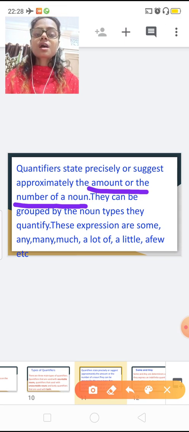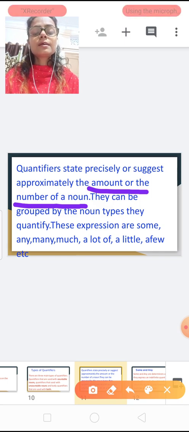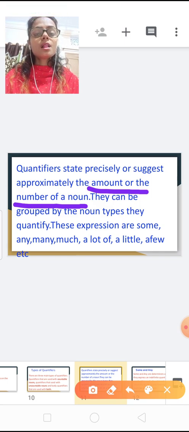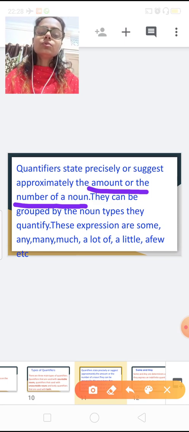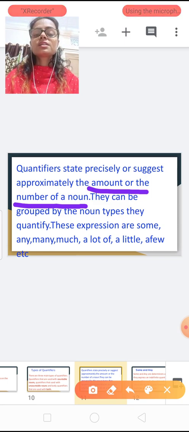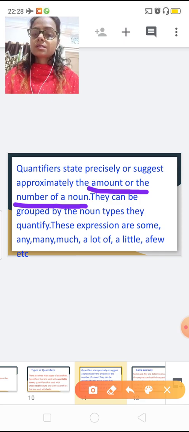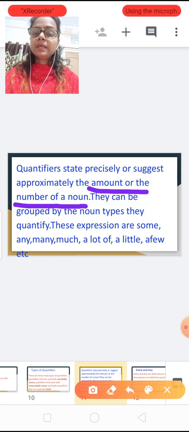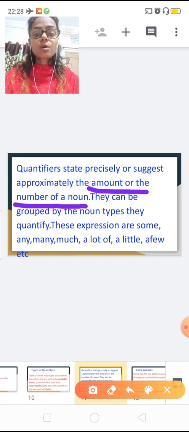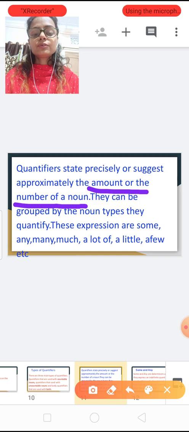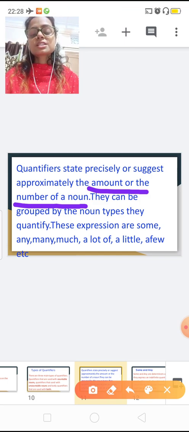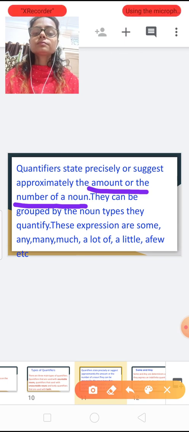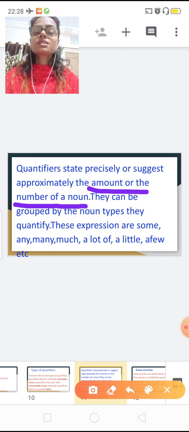They can be grouped by the noun types they quantify. These expressions are some, any, many, much, a lot of, a little, a few, etc. One by one I will explain these expressions also. So, what this definition suggests to you is that quantifiers basically tell us the amount or number of the noun in which they are used.